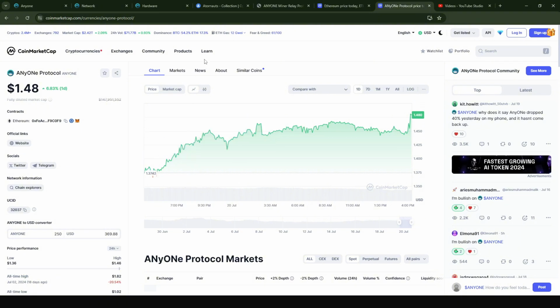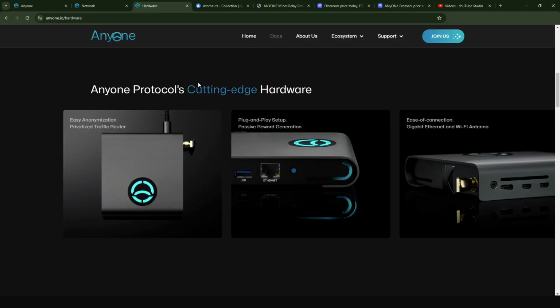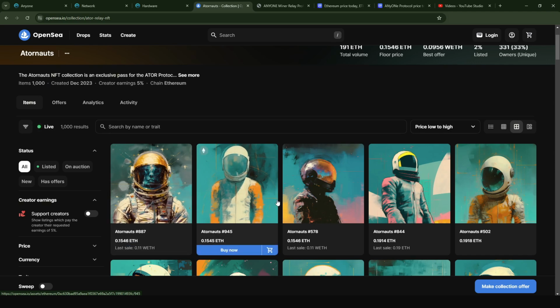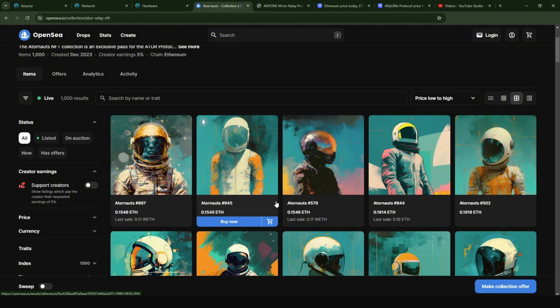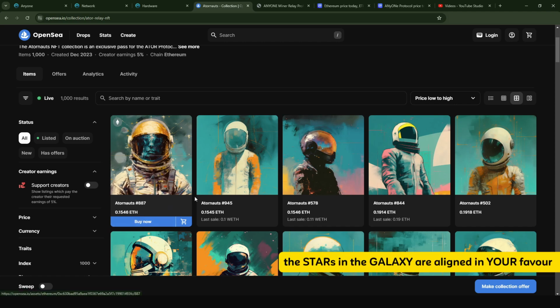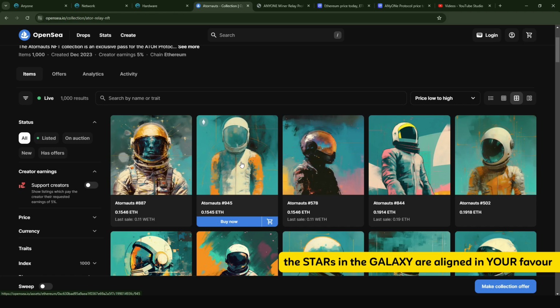So like I said, if you really want to get a hardware relay, this is the best time because the whole crypto market is down. On OpenSea, you would see that the prices of the NFTs are pretty low. Trust me, if the mainnet goes live, so currently the ATOR protocol is on a testnet, should the mainnet go live, those who are selling these NFTs are going to increase the price dramatically. The time that I bought my NFT for 0.8, that was the lowest price that was available because it was really at the peak of the season. So if you want to get a hardware relay, this is really the best time because the price of Ethereum is low, the price of the NFTs is low, and the price of the ANyOne token is low.